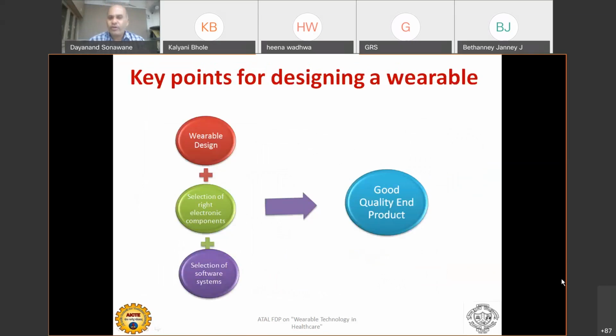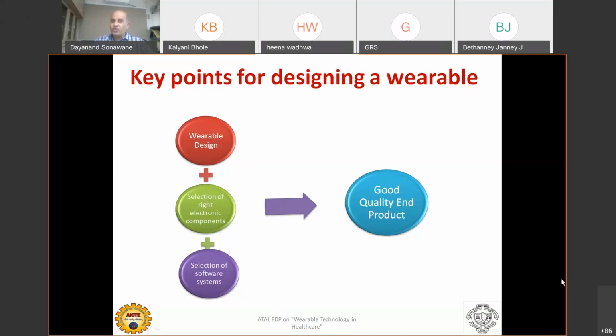Now let's see the key points for designing the wearable. If you look at wearable design for a particular device, the selection of the right electronic components is very important. All of you are aware of a simple transistor or a simple op-amp, even the 741 that we teach our students. Today an op-amp is a simple small device. Even microcontrollers are now becoming so miniaturized. So selection of the right electronic component is key in the design of wearable devices.